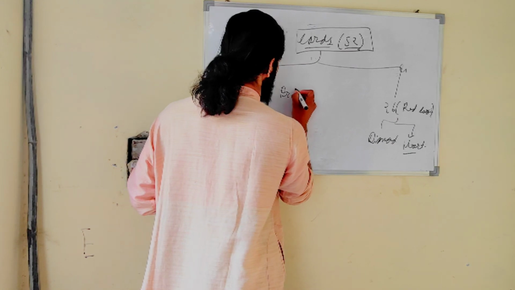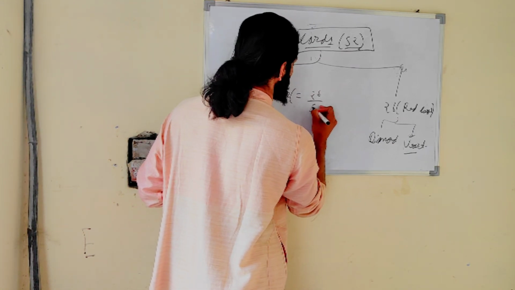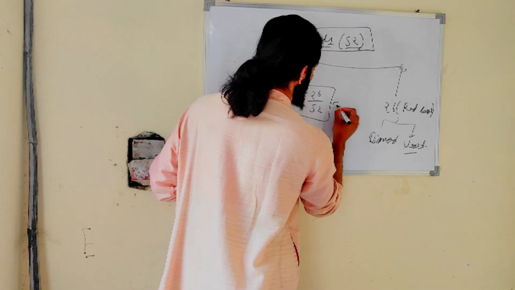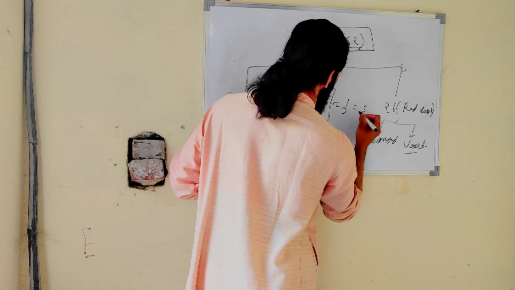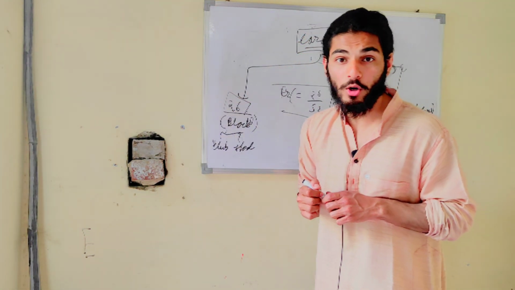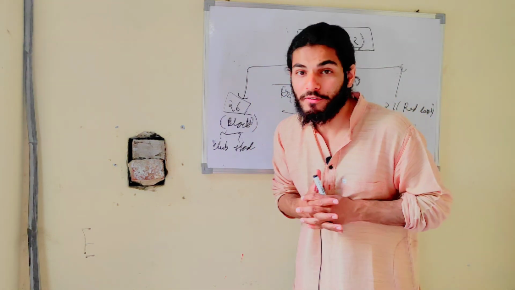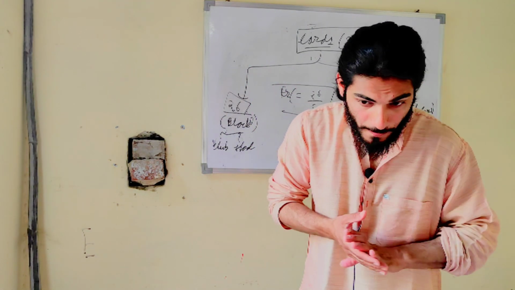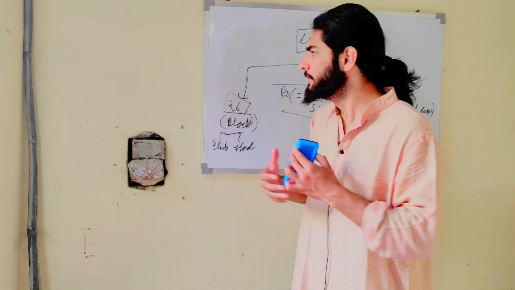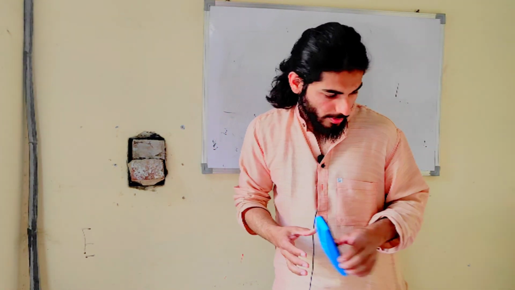As I always told you, probability is nothing but favorable outcome, which is 26, upon total outcome, which is 52. So 1 upon 2, which is 0.5, which means 50%. So if someone asks you the probability of getting a black card from a deck of 52 cards, you will say 50%. These are the basics of cards. Now come to the coin.